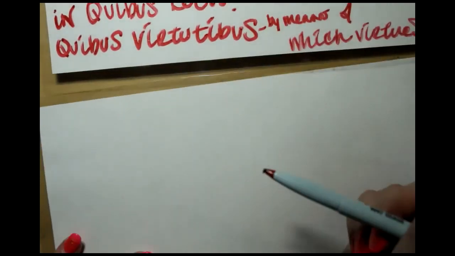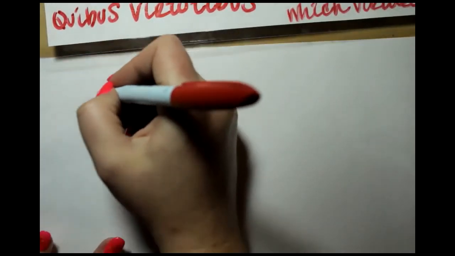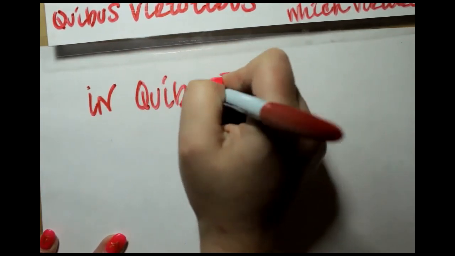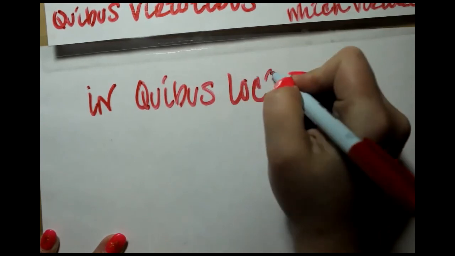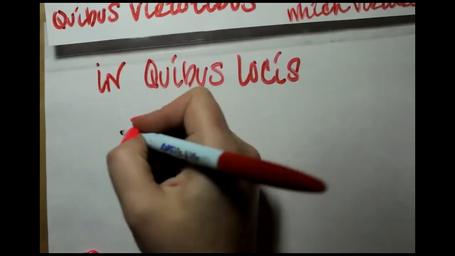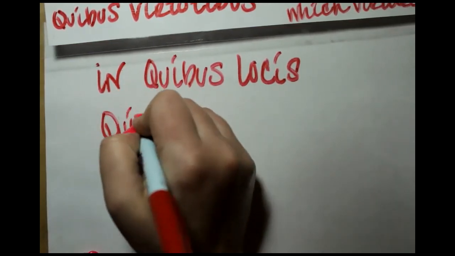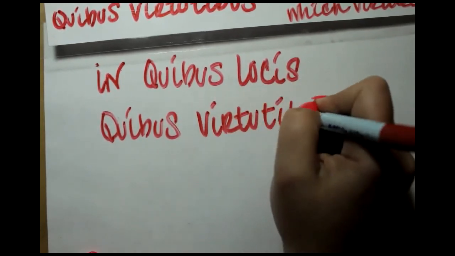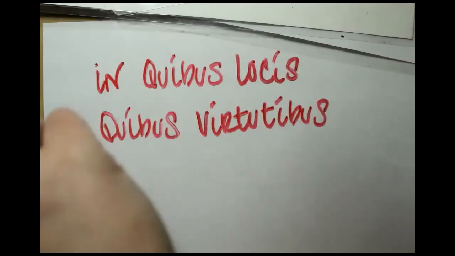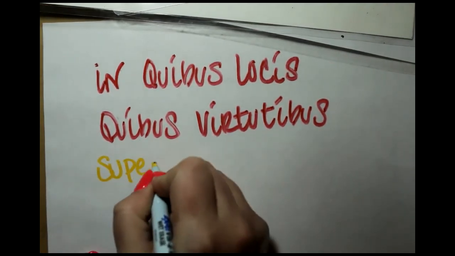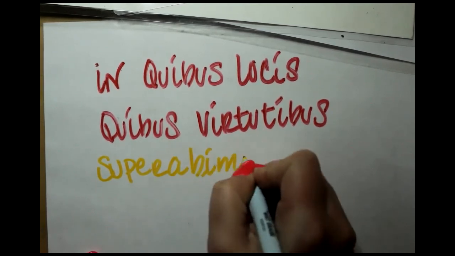So our sentence will look like this. In quibus locis, quibus virtutibus, superabimus.